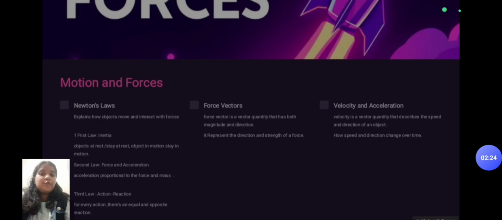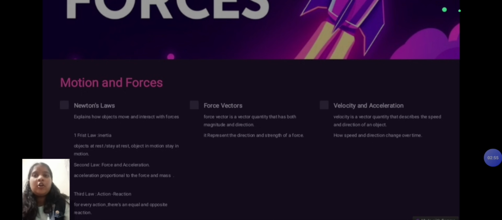Motion and force. Newton's laws. Newton's laws explain how objects move and interact with force. Newton's first law. Newton's first law explains the law of inertia. An object at rest or in motion in a straight line at a constant speed stays that way unless acted upon by an external force. Example: a book on a table stays at rest until you push it.